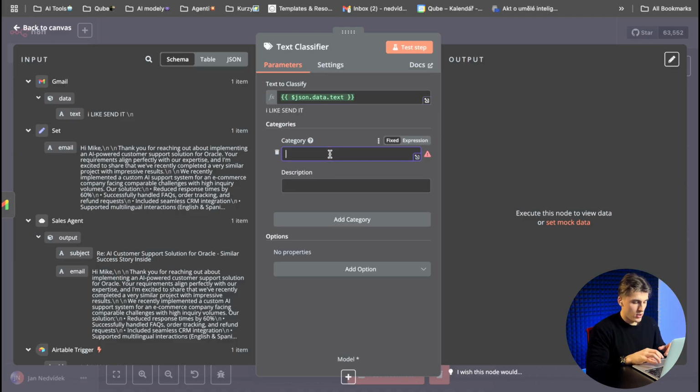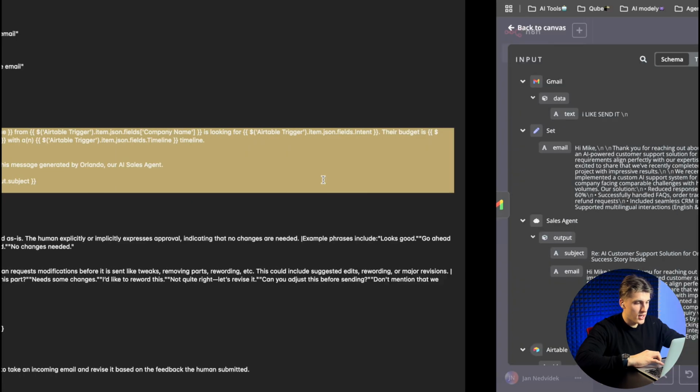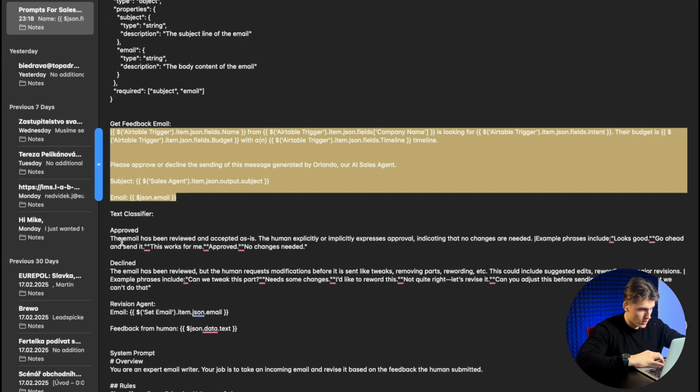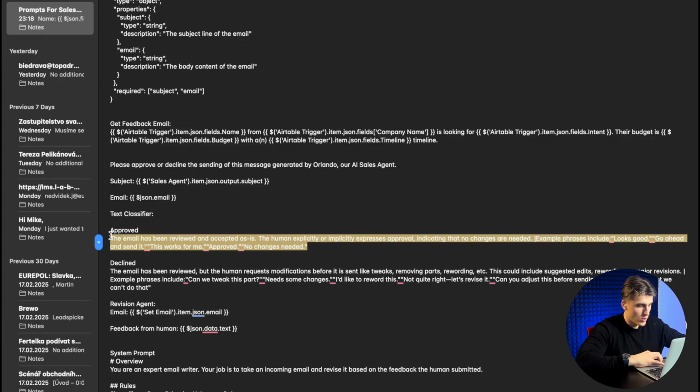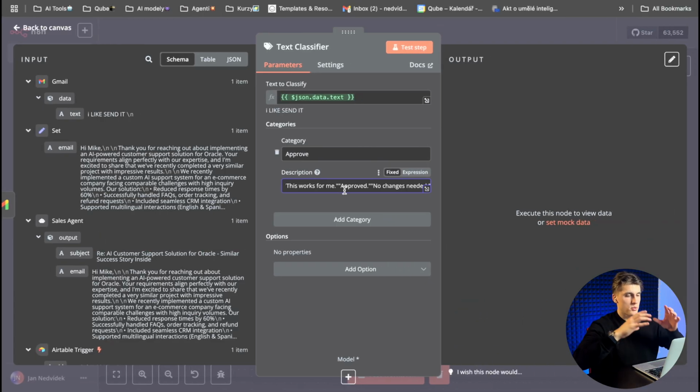Another thing that you need to put here is the categories. The first category is approve. Here I have a description of this category. What you need to put here is this description: what does approved mean?